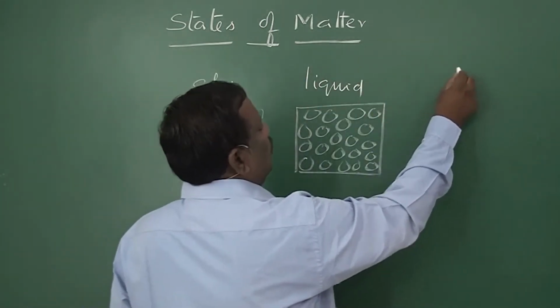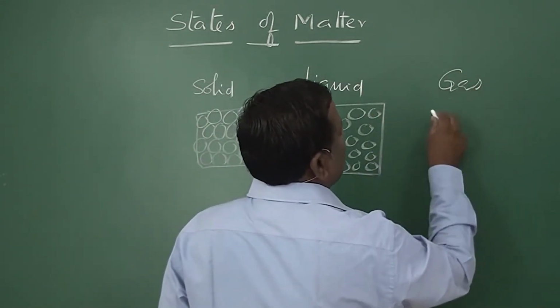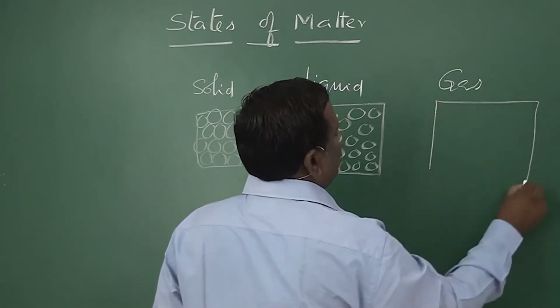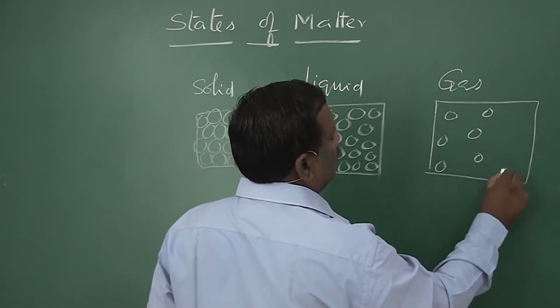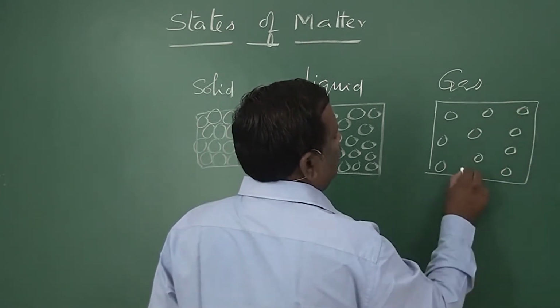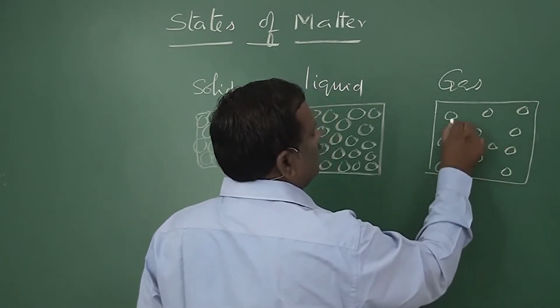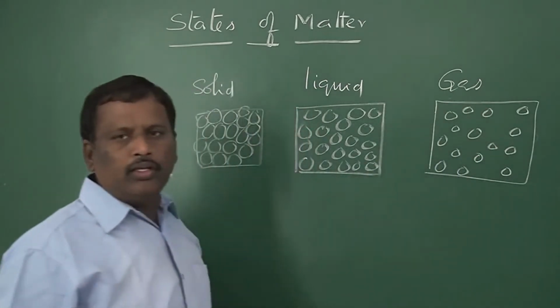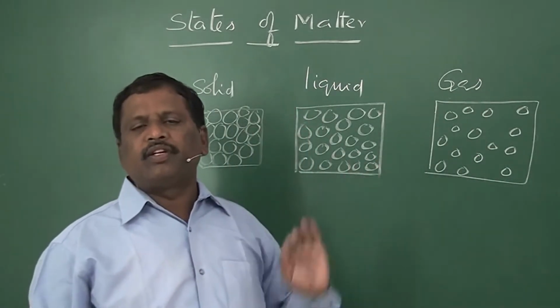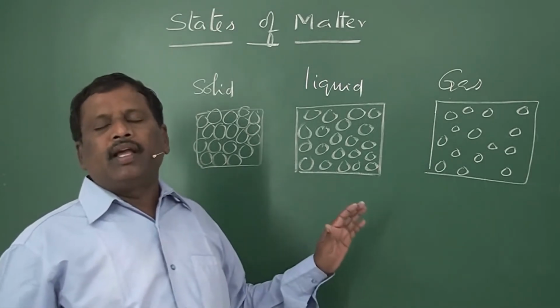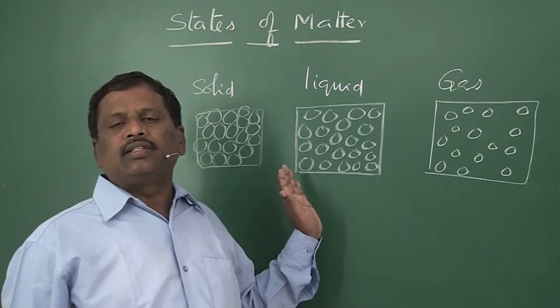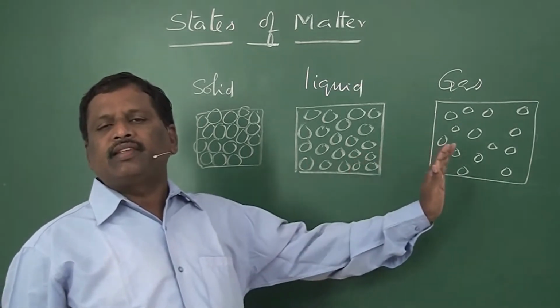And when it is in a gaseous state, the molecules are apart from each other and they will not have a fixed shape or fixed volume. That is the basic difference in matter when it is in a solid, liquid, and gaseous state.